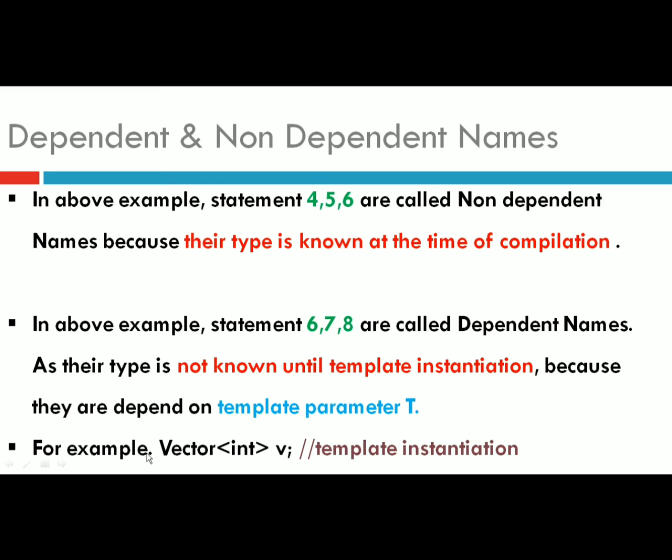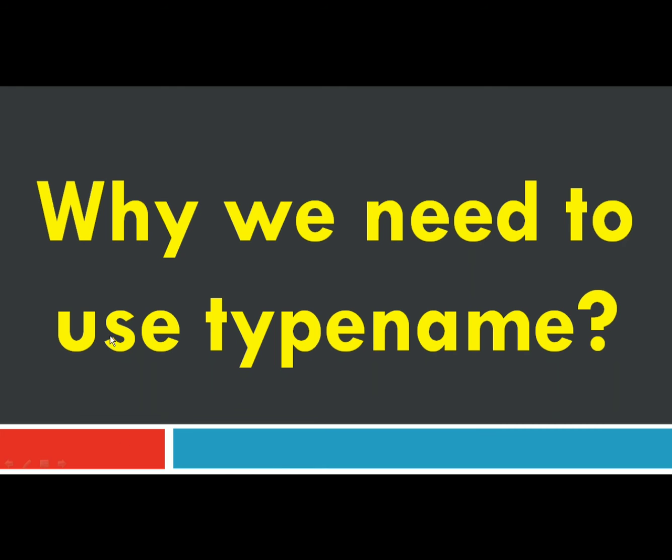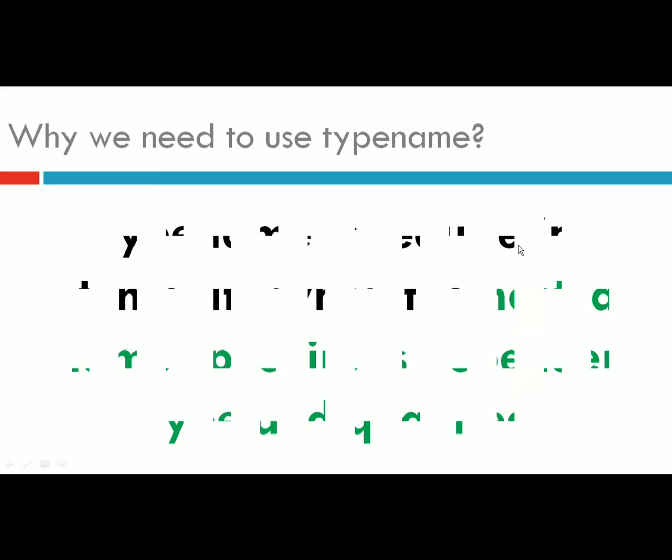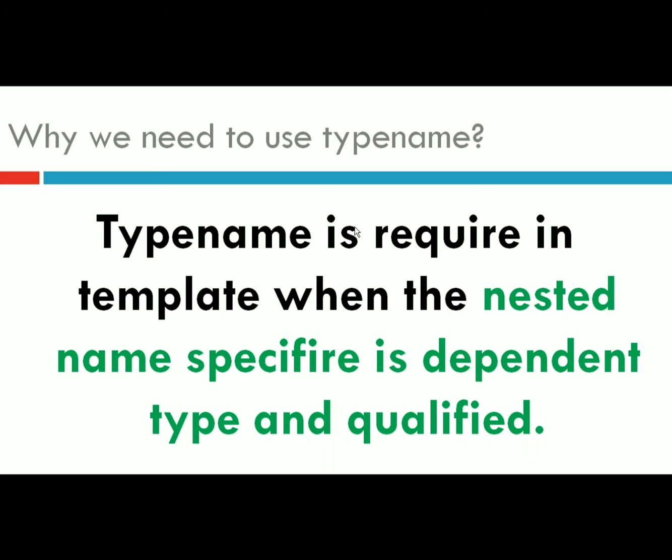Whenever you define a statement like vector<int> v in your main function, it is called template instantiation. So why do we need to use the typename keyword? Typename is required in the template when the nested name specifier is a dependent type and it is a qualified name.